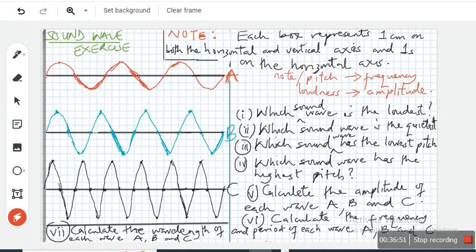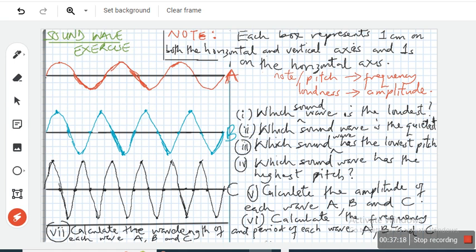Girls, high frequency. Like when you pluck the thin cord of a guitar or a violin, that's a high note, shrill. The thick one is a low note because it's deeper. So you can think of the frequency as how many cycles are made in 1 second.